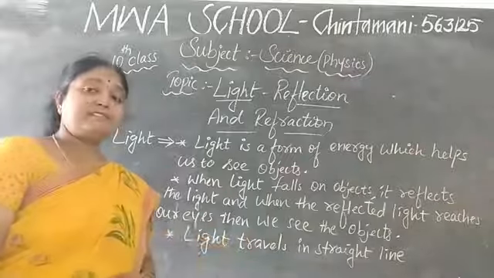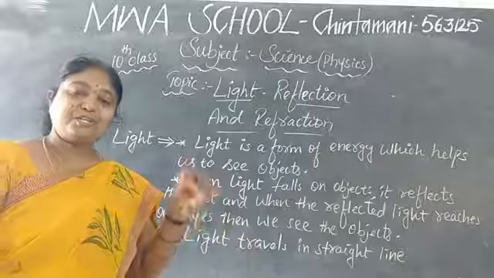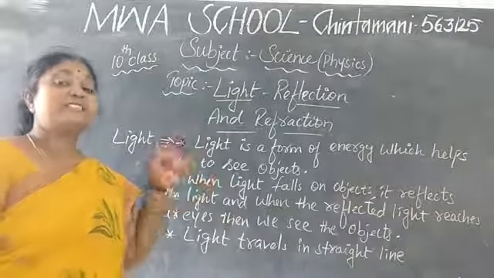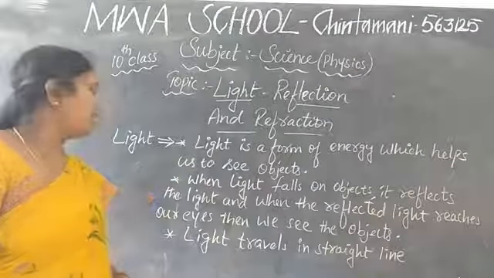Light travels in a straight line, and through light we can make shadows. The twinkling of the stars is also a phenomenon of light.